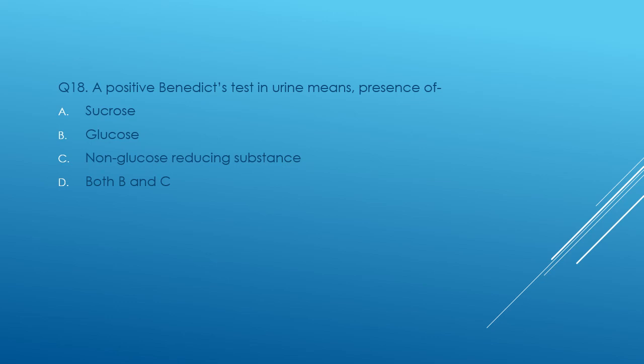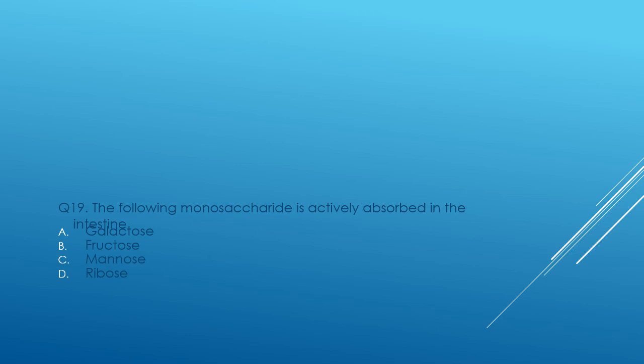Presence of sucrose, glucose, non-glucose reducing substance, or both B and C? Sucrose is a non-reducing sugar, so it will not give a positive Benedict test. So the answer is B and C, that is glucose and non-glucose reducing substances, both will give a positive Benedict test.